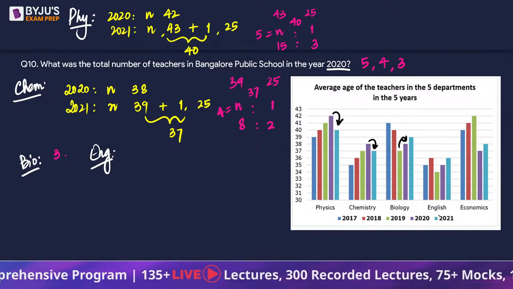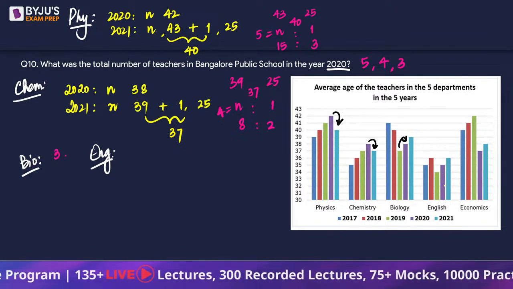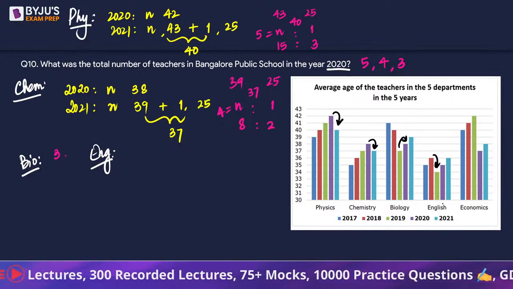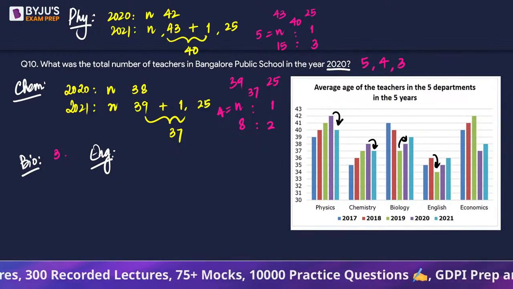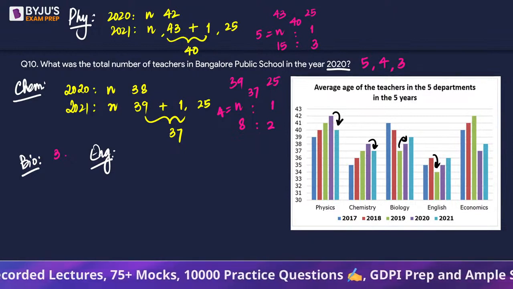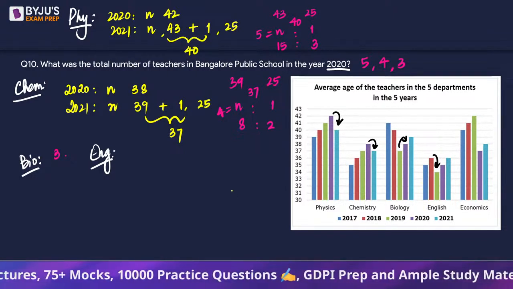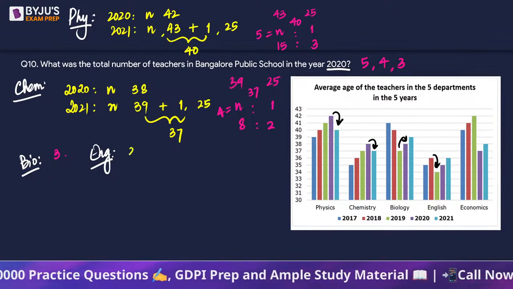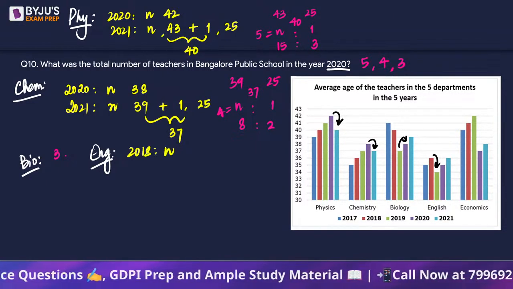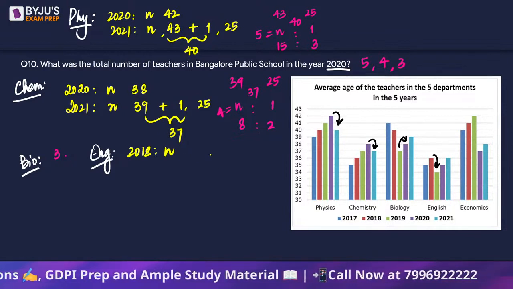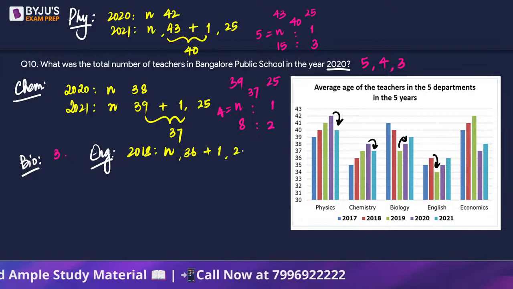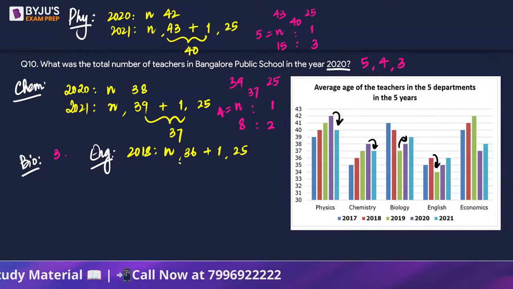English. For English we have, this is where the drop happened, so which is below 2020. So total number of people जो आएंगे वही कर लेंगे. So if you look at English in the year 2018, suppose there were N people whose average age was 36 years and then there is one person who joins with the age of 25. नहीं, 2018 में थोड़ी join करा इसने.